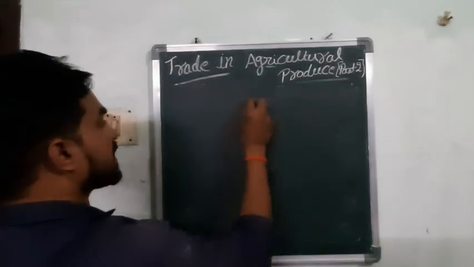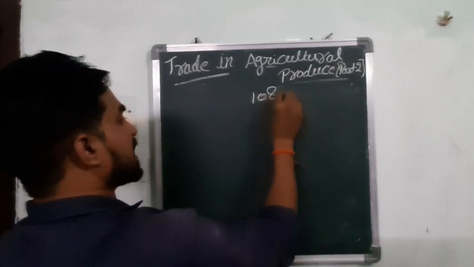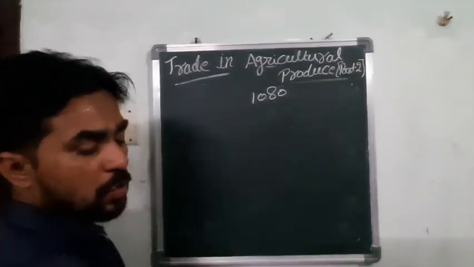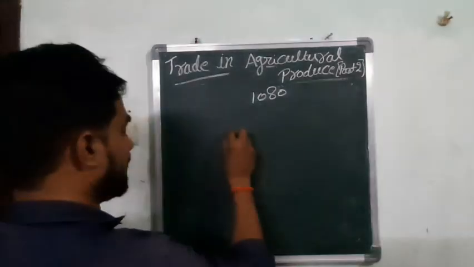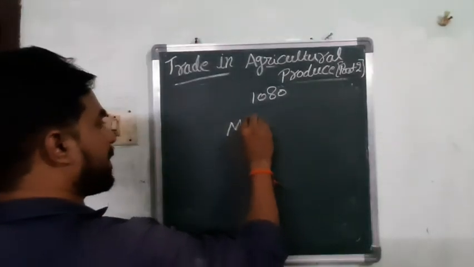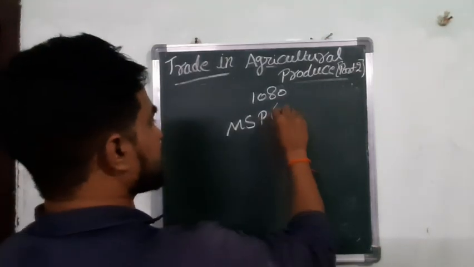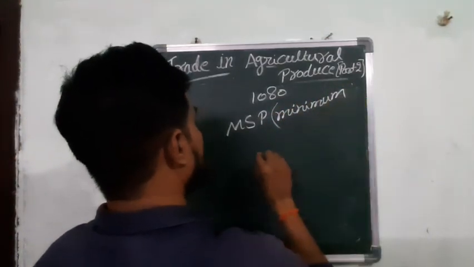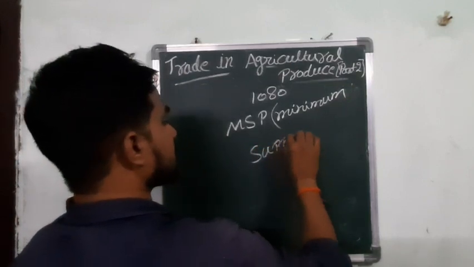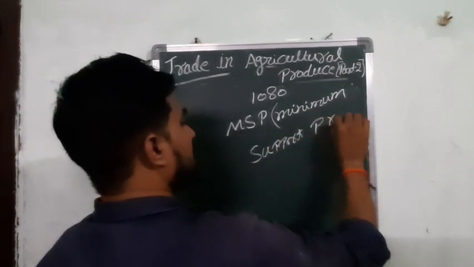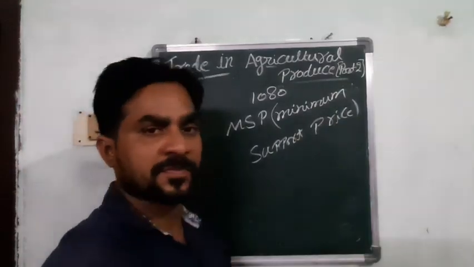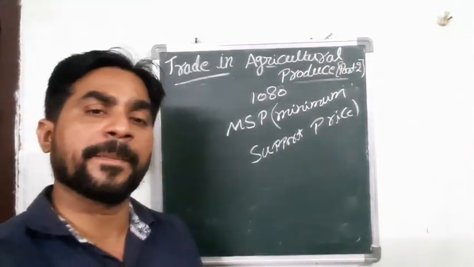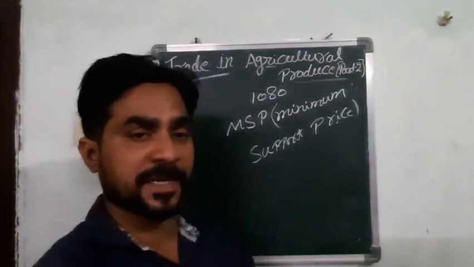First, they started with the price of 1080 rupees. May I know why it is called 1080 rupees? Because this price is called MSP. MSP means minimum support price. Minimum support price. So actually the government gives you that minimum support price, the MSP,